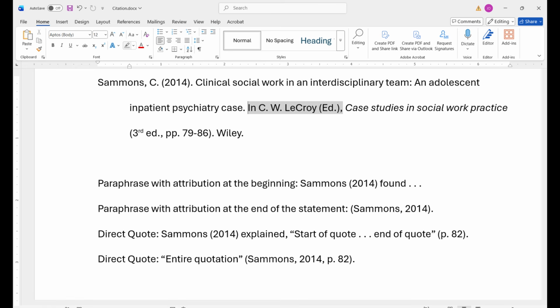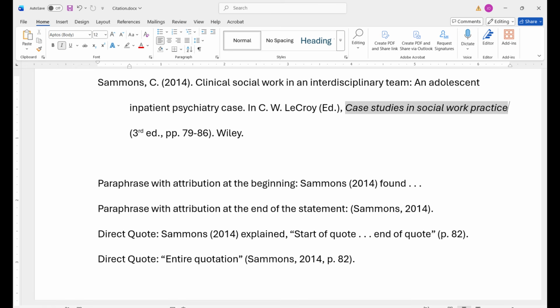Next, the editor is listed with the first and all middle initials with a period and a space followed by the editor's last name, but no period. Next, there is a space and an opening parenthesis with a capital E, lowercase d, period, for editor, and a closing parenthesis followed by a period and a space.